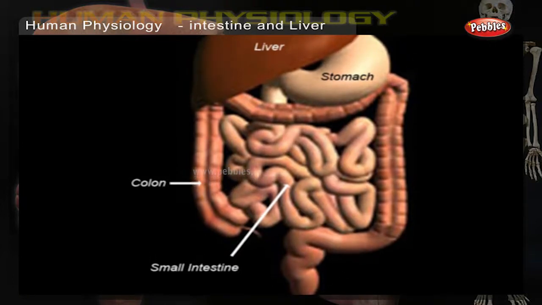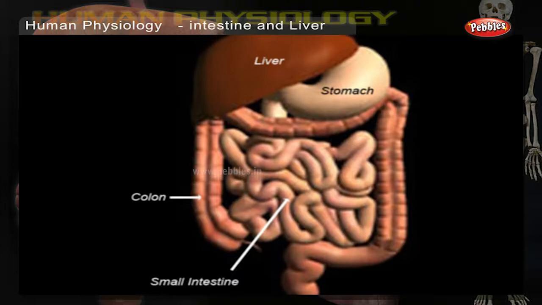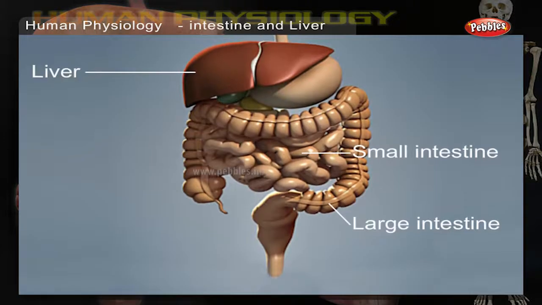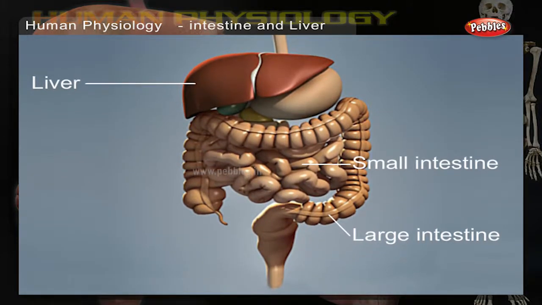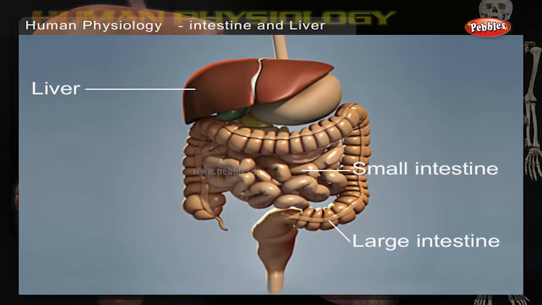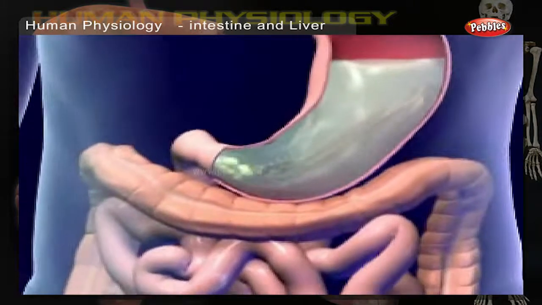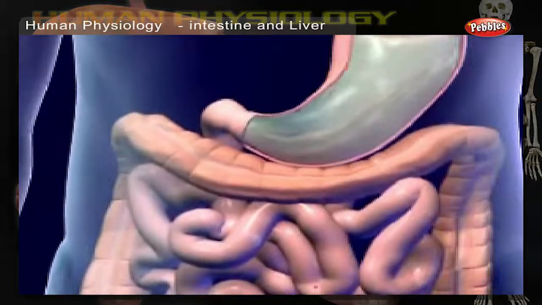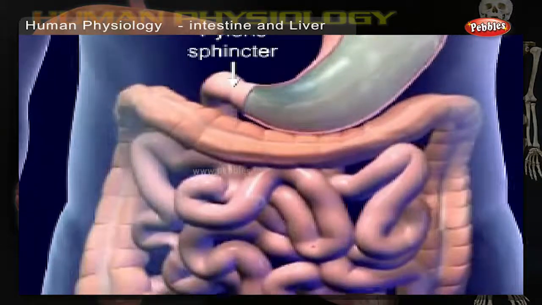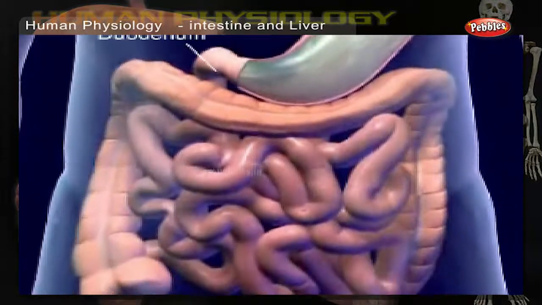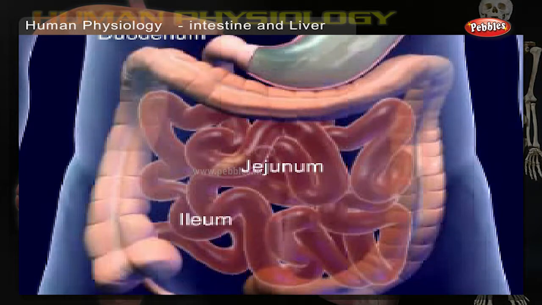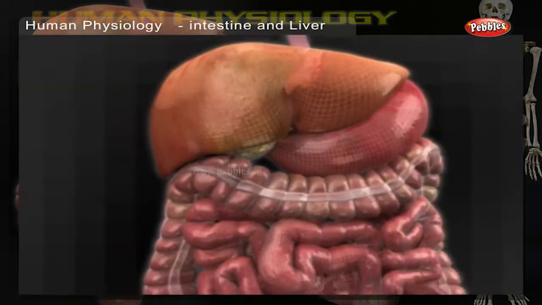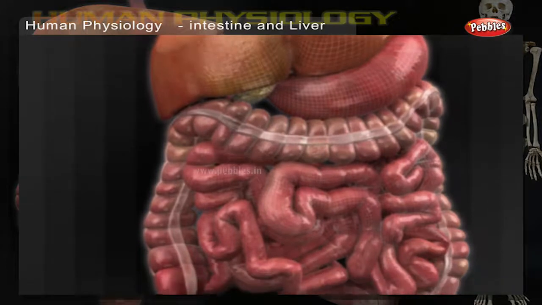Intestine and liver. After leaving the stomach, broken down food enters the small intestine. We have two intestines, one small and one large. Along with the liver, they complete the process of digestion. Digestion begins in the small intestine, where nutrients are absorbed into the bloodstream and are distributed to the liver and around the body. Useful leftovers such as water are absorbed in the large intestine. Waste is then passed out of the body. Let us see how these organs work.